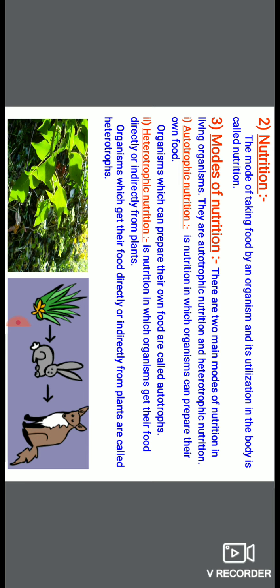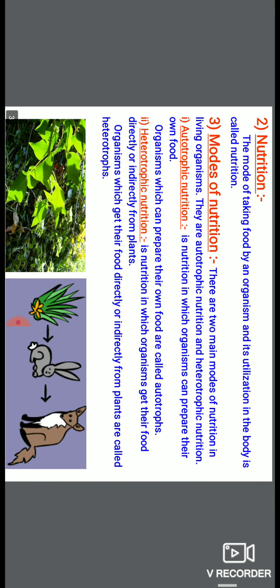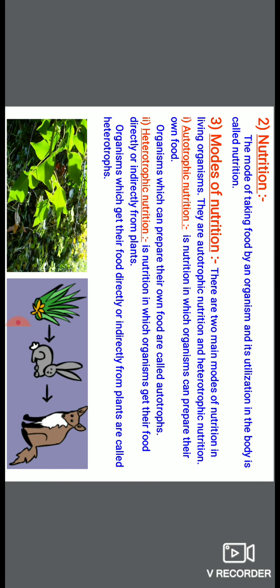Next is modes of nutrition. Before discussing nutrition in plants, we will discuss modes of nutrition. Overall, in all living organisms, there are mainly two modes of nutrition: either autotrophic nutrition or heterotrophic nutrition. Auto means self, hetero means another.